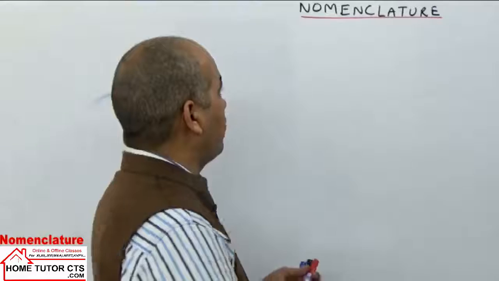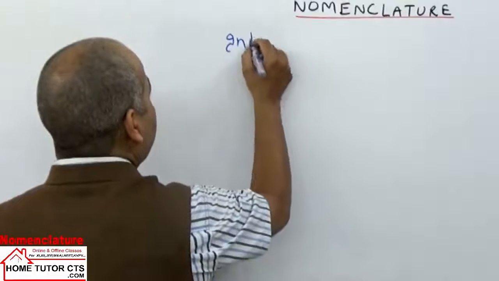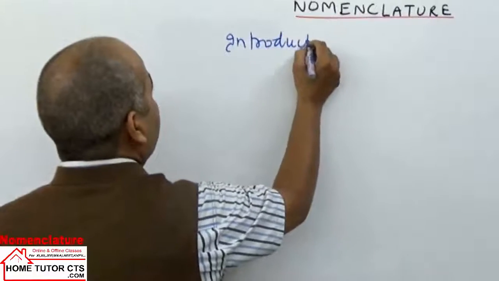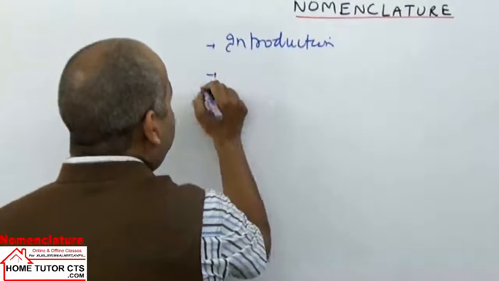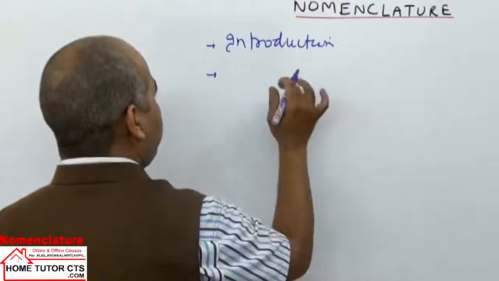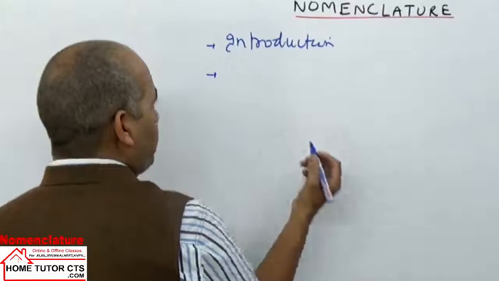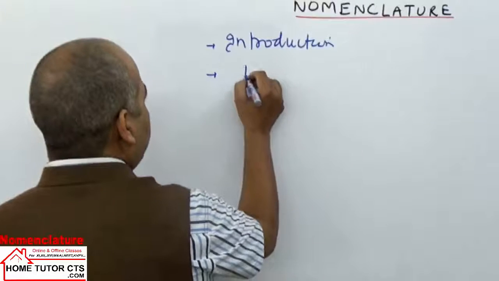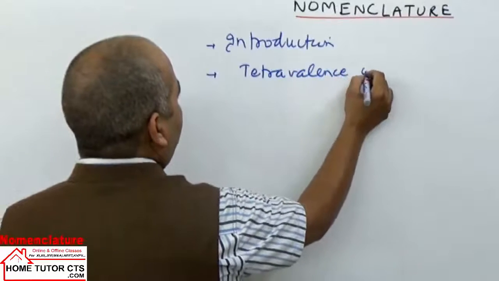So let us see what we are going to discuss in the chapter. First we take an introduction to organic chemistry and organic compounds. Then the basic structure, meaning the tetravalency of carbon, a small introduction.